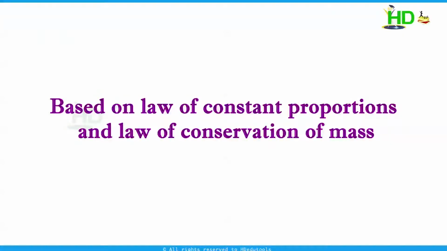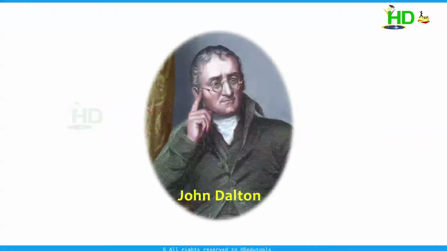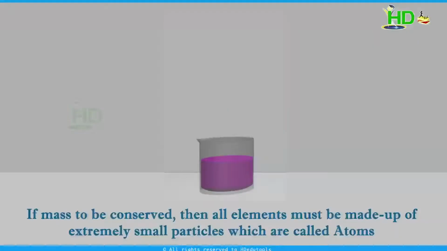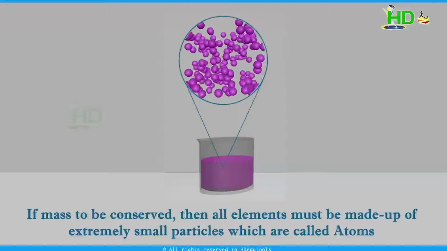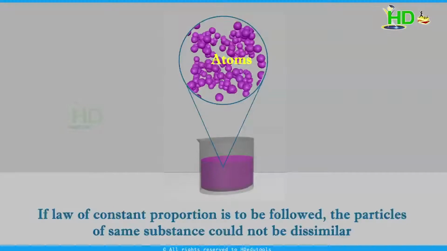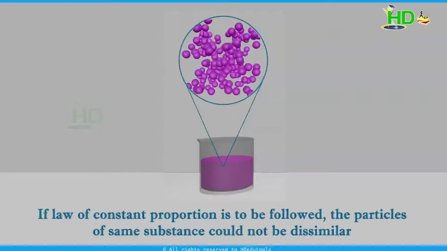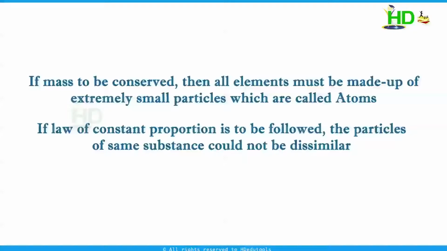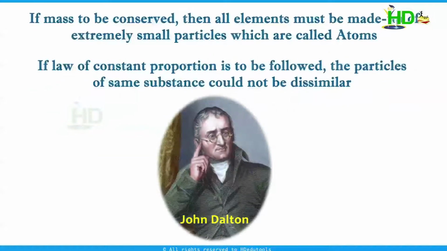Based on the law of constant proportions and the law of conservation of mass, John Dalton proposed the basic theory about the nature of matter. His idea is, if mass is to be conserved, then all elements must be made up of extremely small particles, which are called atoms. If the law of constant proportion is to be followed, the particles of the same substance could not be dissimilar. Based on these two ideas, Dalton proposed a new system of chemical philosophy, the atomic theory.